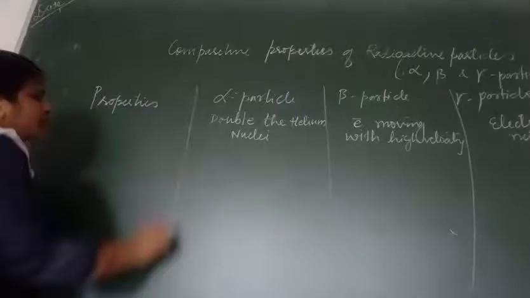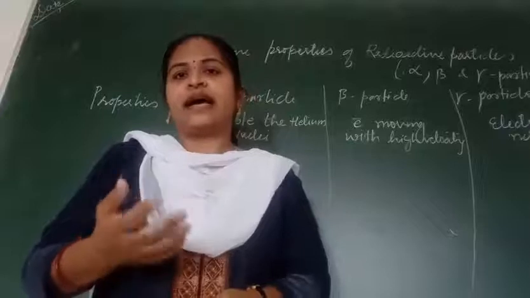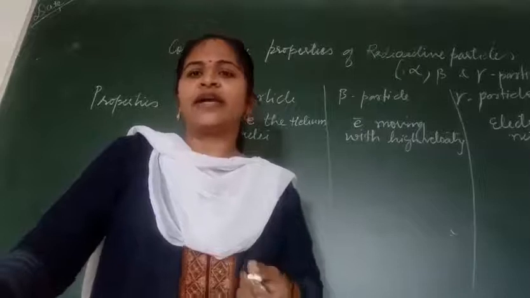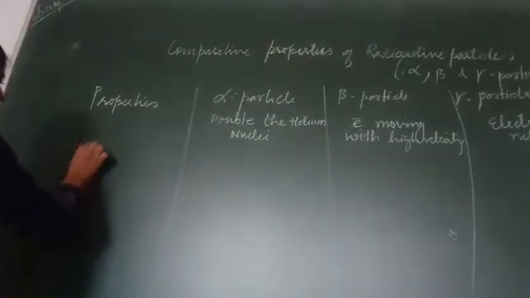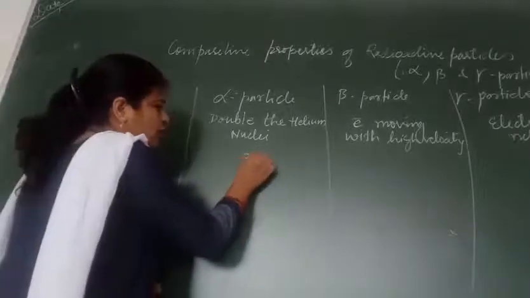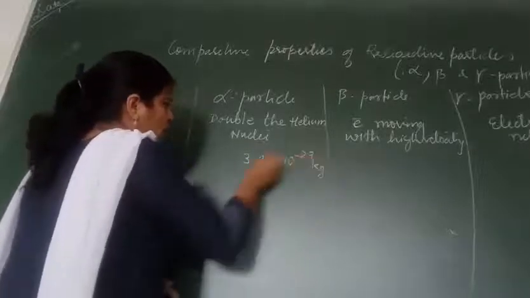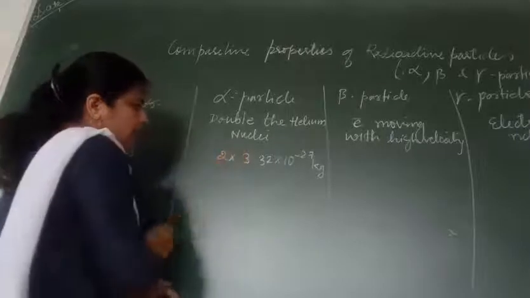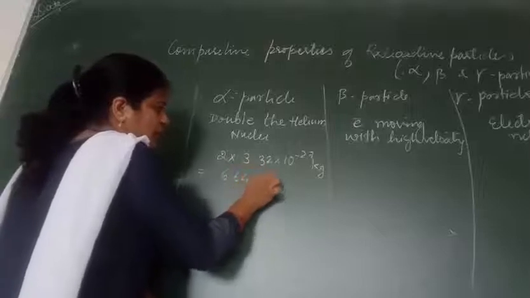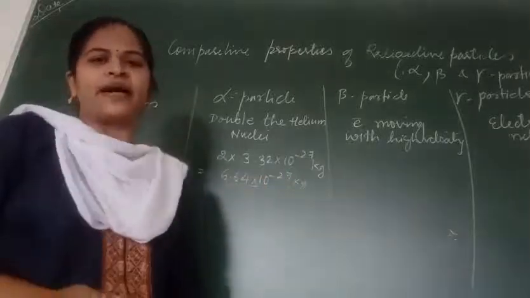So in this way we are going to say. Then speaking about the mass, there is a mass of an alpha particle. As I said, it was equal to double the helium nuclei. So helium nuclei is having a mass of 3.32 into 10 raised to power minus 27 kg. So it is double the helium nuclei. When you multiply by 2, what do you get? 6.64 into 10 raised to power minus 27 kg. This was the mass of an alpha particle.